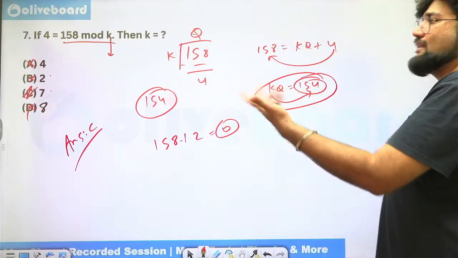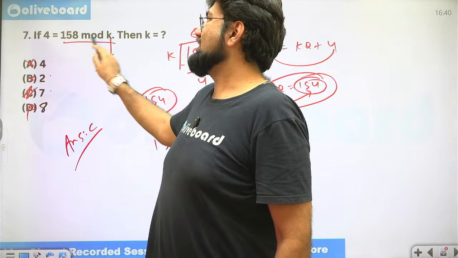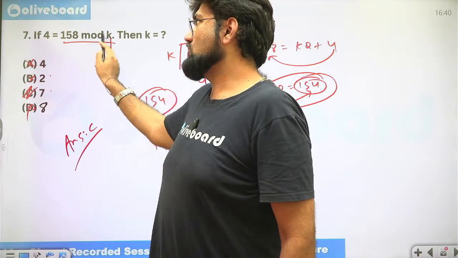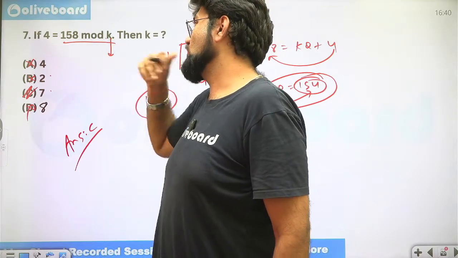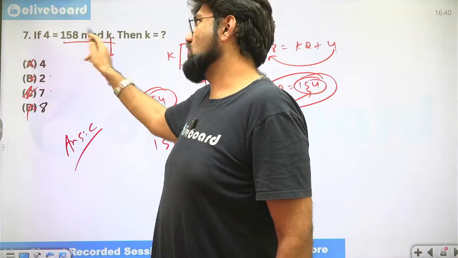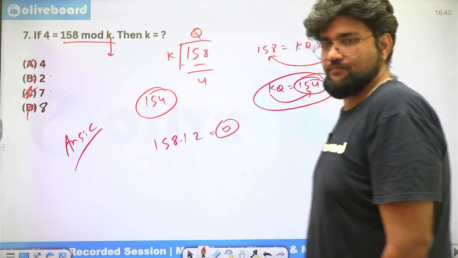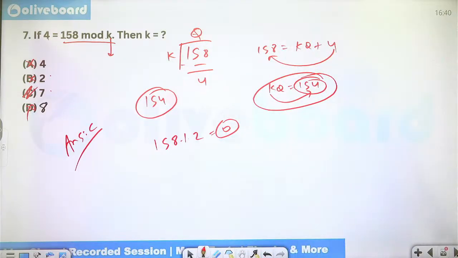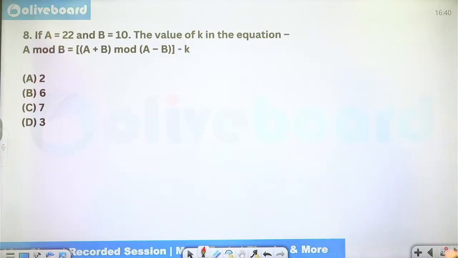Okay, what you can otherwise do is divide them one by one. Divide it here, you will find the answers. So 158 mod 4, 158 mod 2, and 158 mod 7 will give you 4. All right. Next.